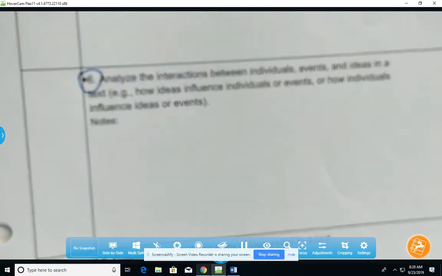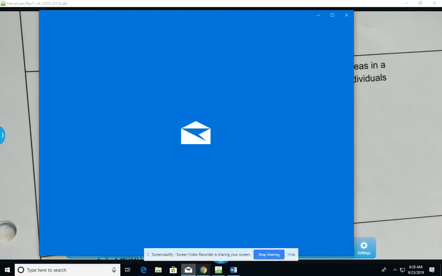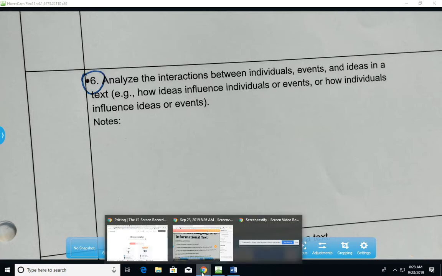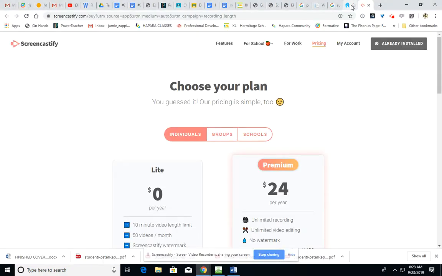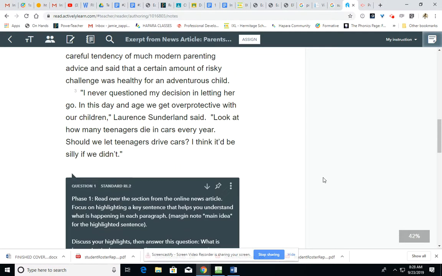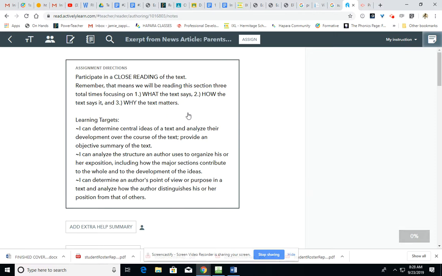In the final phase of the closed reading, with our third reading of it, we're going to be looking at the why. Remember, in the second phase, we're looking at how the author says it. In other words, the way, the manner in which the author communicates in their writing. But the third reading is the why the text matters reading.